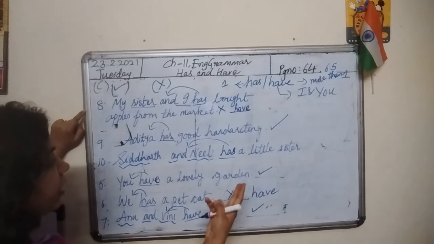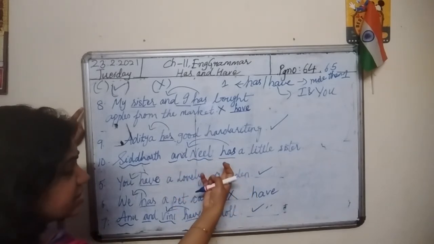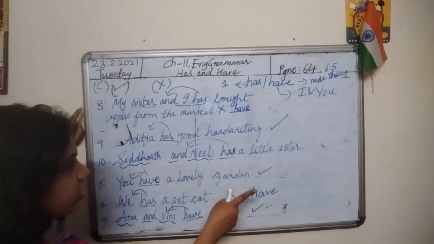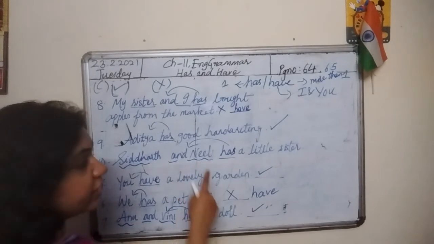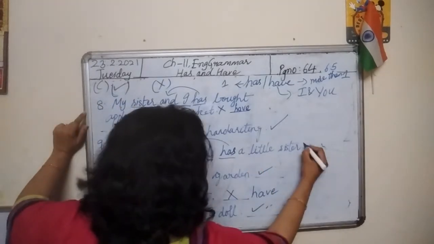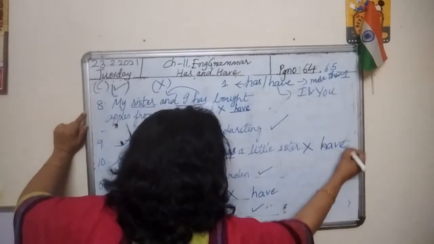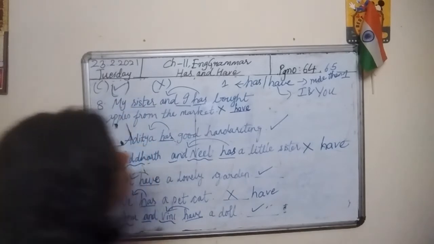When we are talking about more than one, is it okay if has is given here? No, it is not at all okay. Has is wrong. What should you write? Have. Siddharth and Neil have a little sister. So this is a wrong sentence. Instead of has, have should come here.